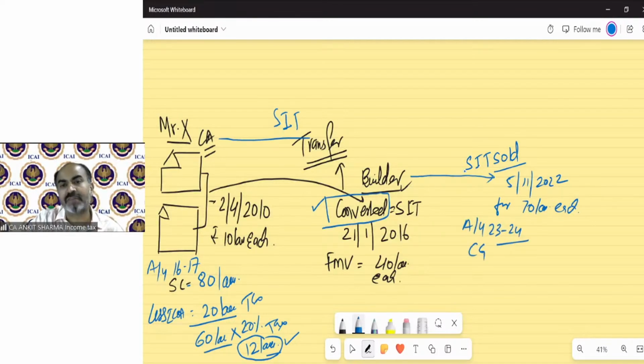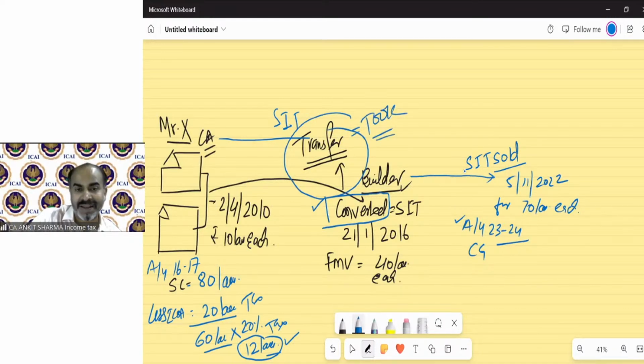For this year, we just need to calculate the capital gain, but all the provisions will be applicable as of this date, because the transfer took place over here. Technically, the capital gain should arise in assessment year 16-17, but because you do not have any money, they are going to charge that capital gain in assessment year 23-24.